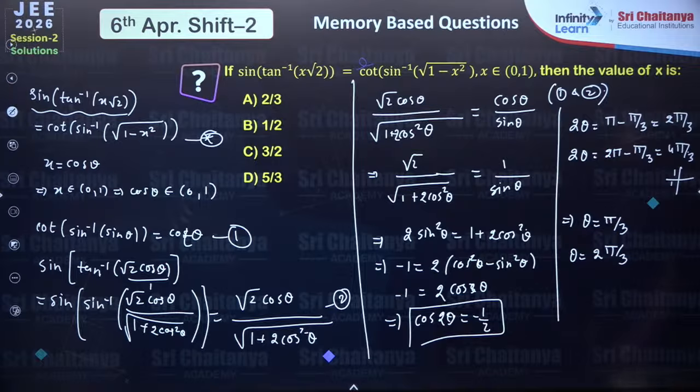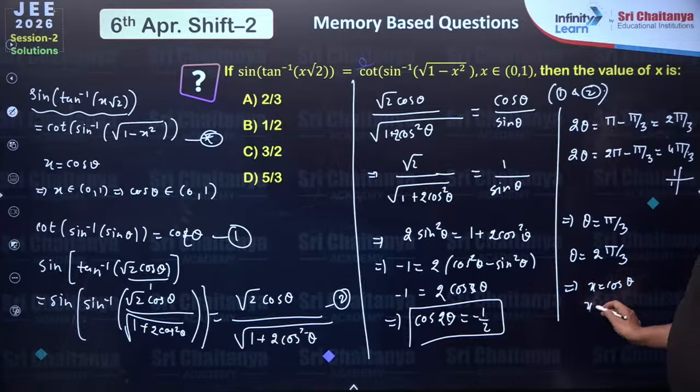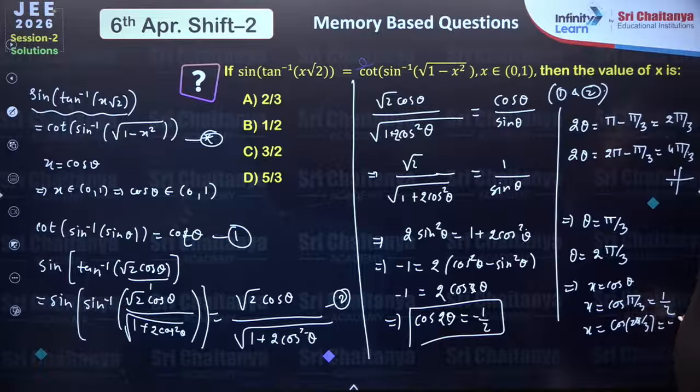Understood? Very good. Everyone is getting x equal to 1 by 2. Fine. So x is equal to cos of theta, x is equal to cos pi by 3, which equals 1 by 2, or x is equal to cos of 2 pi by 3, but this is minus half. So this will be rejected. x equal to 1 by 2 will be the final answer. Right?